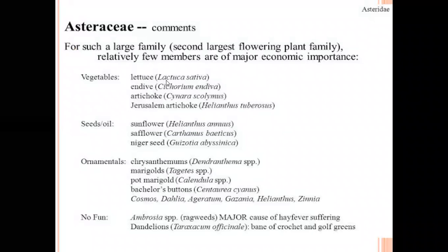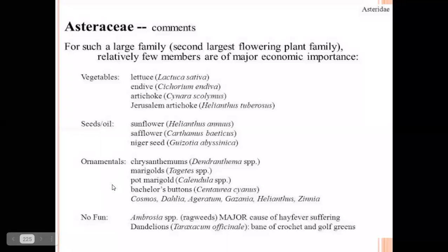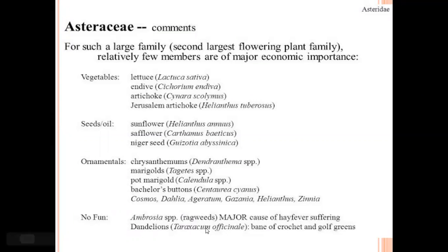Vegetables are Lactuca sativa, Cichorium, Helianthus tuberosum. These are used as vegetables, and the seeds are used as oil. Sunflower and Niger seeds. And ornamental plants: chrysanthemum, marigold, pot marigold. These are used as ornamental plants, and some plants are used as medicinal plants.